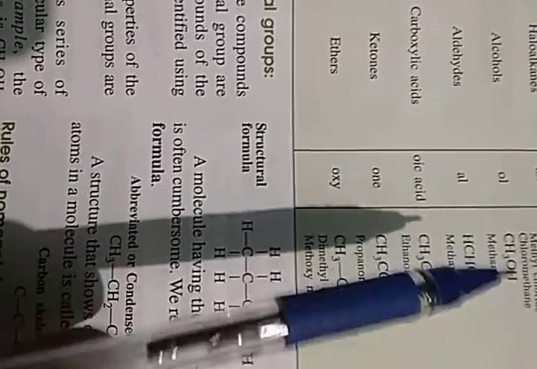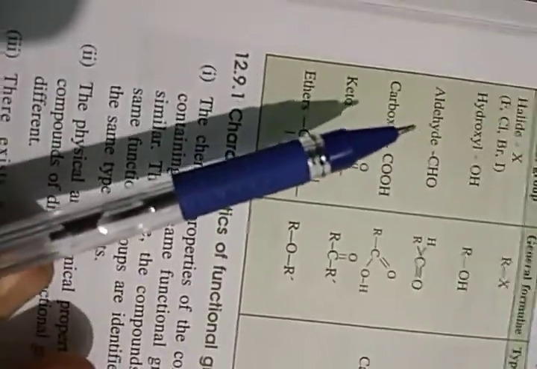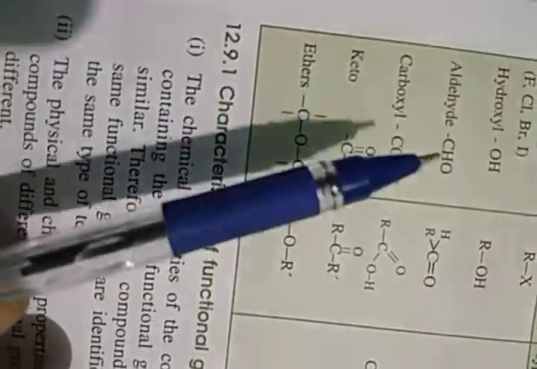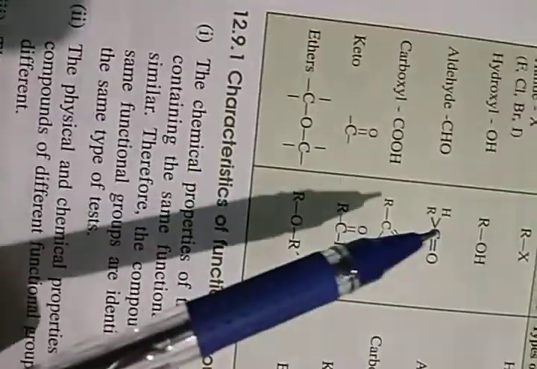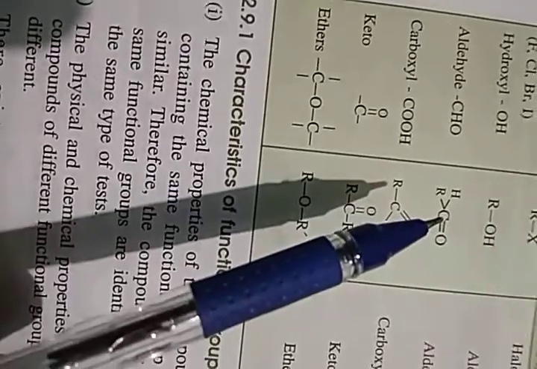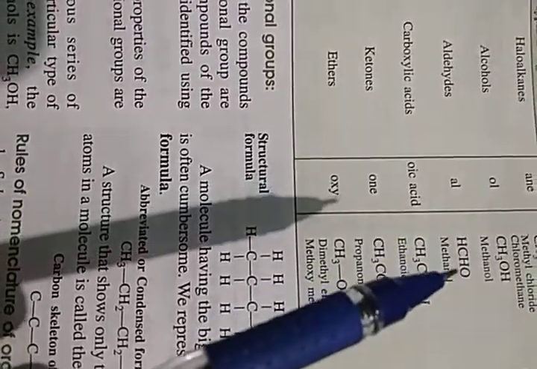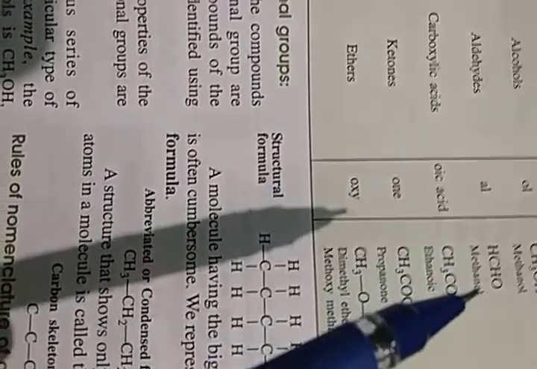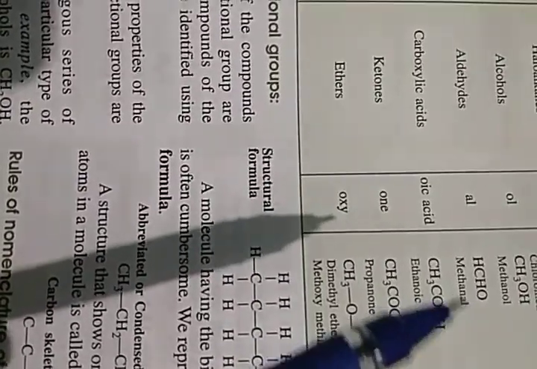And aldehyde: if CHO is added to an alkyl group, it will be HCHO. It will be called methanal. Okay? Even we call it formaldehyde.